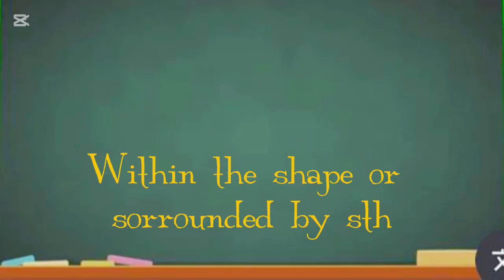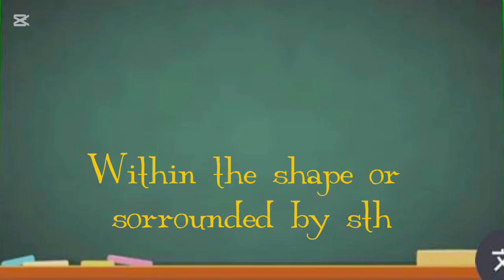Number 5 is in. In means within the shape of or surrounded by something. When something is within a particular enclosed shape, it can be a bottle, it can be a bag, a car. Remember, buses are not enclosed. So when somebody is on a bus, don't use the word in. She is in the bus? No, she is on the bus. That's the correct word to use.